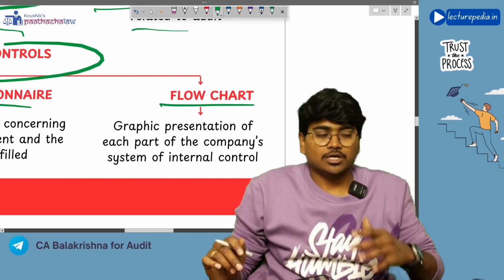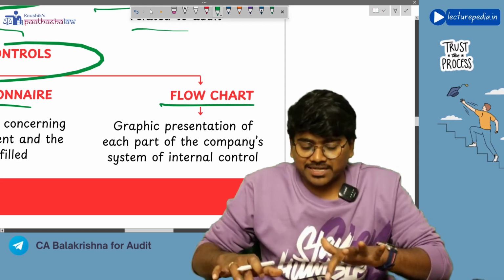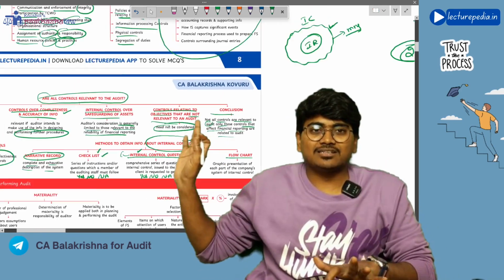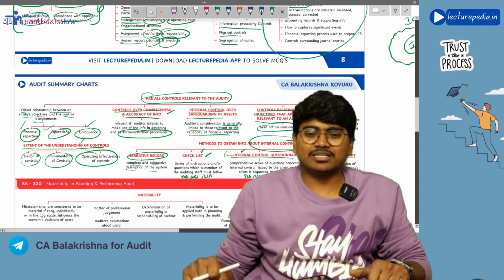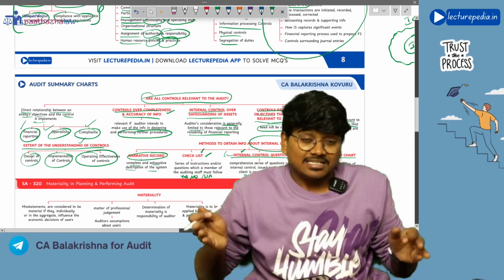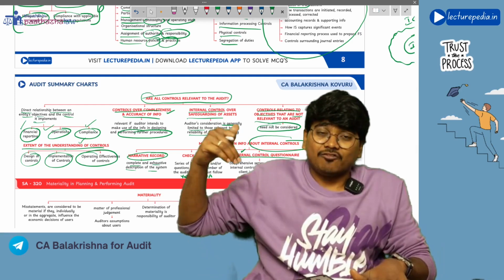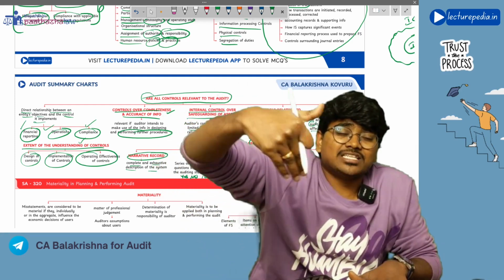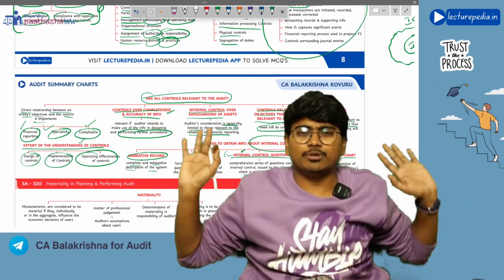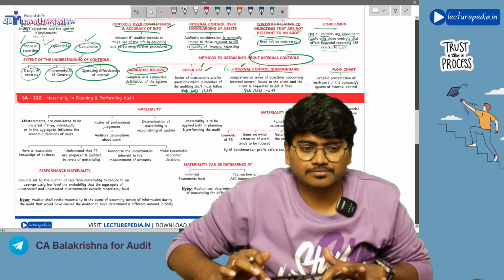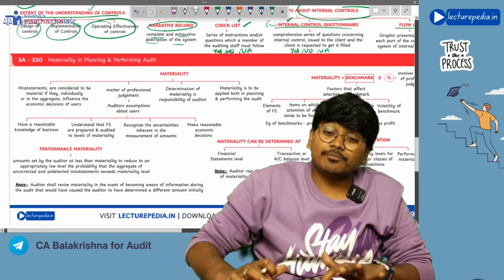Next, flow chart. So what is a flow chart? A flow chart is nothing but this, this is a flow chart. The chart with which we are discussing the audit subject, this is a flow chart, right? Just like this, a flow chart will be prepared with respect to internal control. How the internal control is there in the organization, a flow chart will be prepared. That's it.